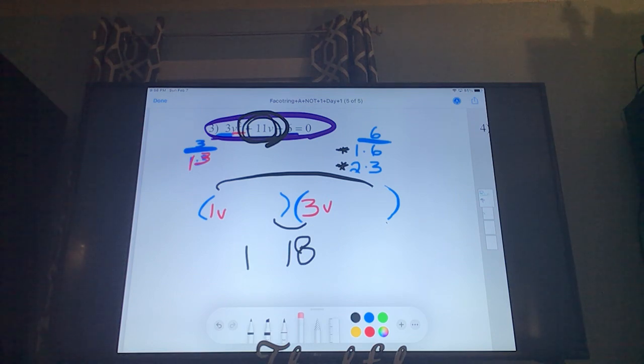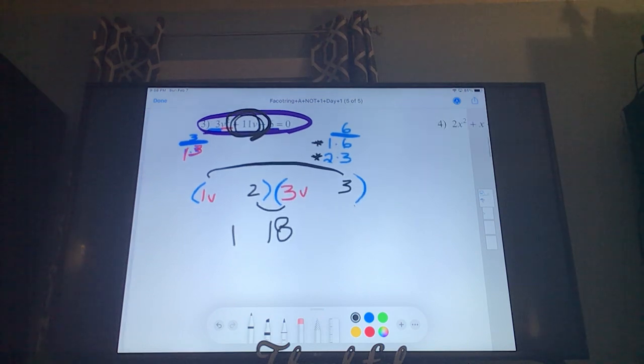And so now we can try 2 and 3. So we say 2 then 3. Or you could try 3 then 2. Okay, and so we check the outer and the inner. Okay, well for the outer I'm going to have 1 times 3, which is 3. The inner, 2 times 3, which is 6. Would a 3 and a 6 ever give me an 11? Somehow? Adding or subtracting? No.